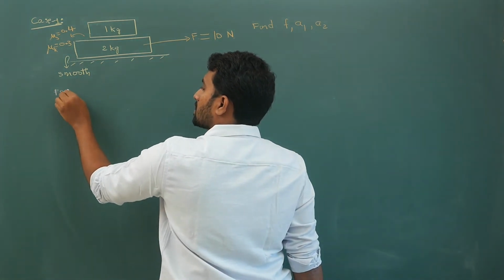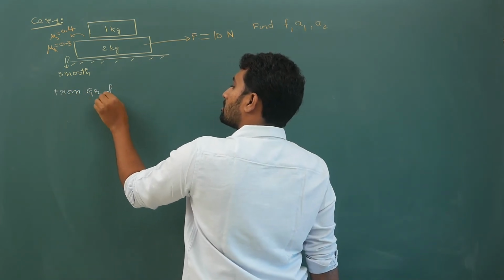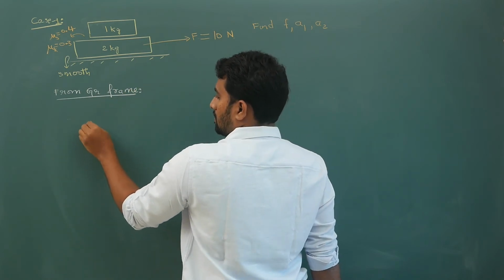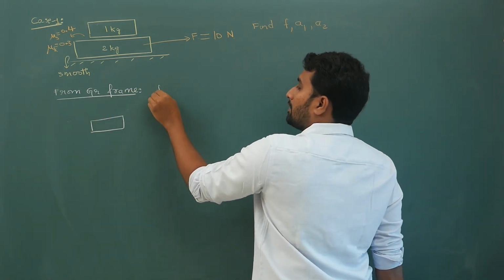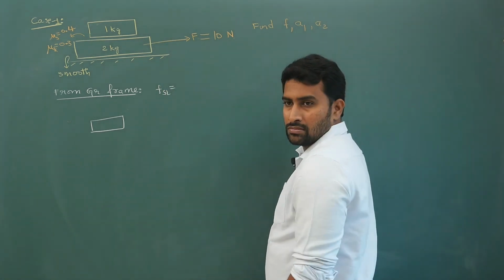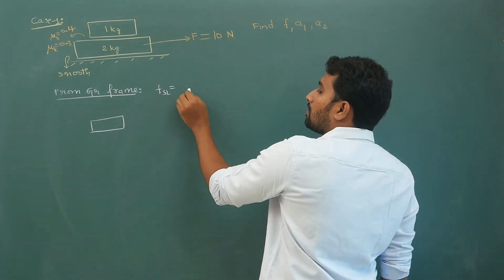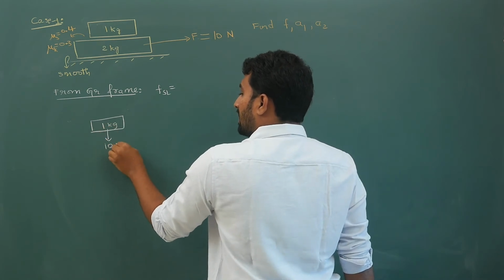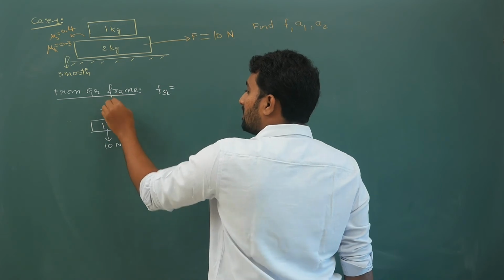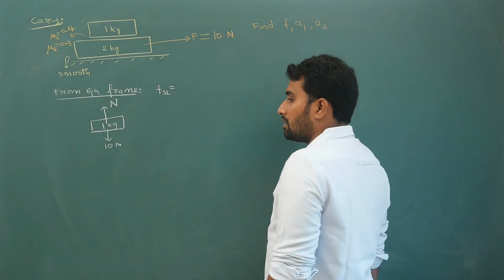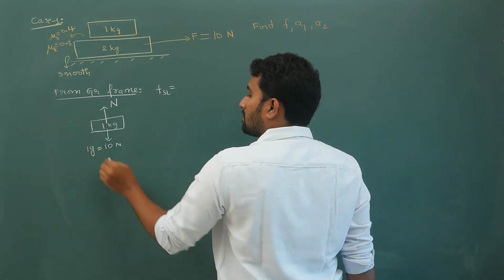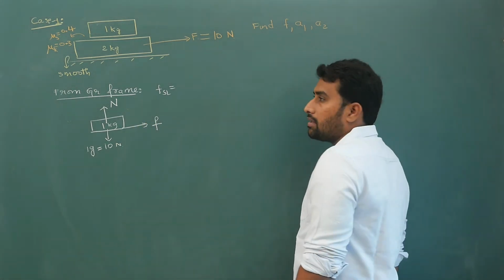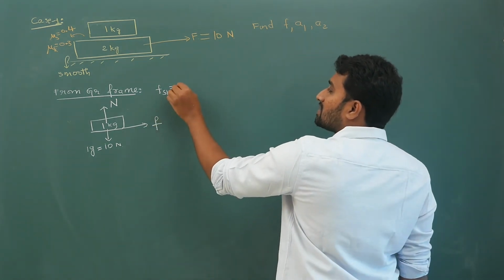So if you are doing this question from the ground frame, your limiting static friction value is mu s into N. On this top block of 1 kg, 10 Newton will act downwards, normal reaction N will act upwards. So 1 g, that is equal to 10. Friction will act in the forward direction. So your limiting static friction, first itself I will calculate.